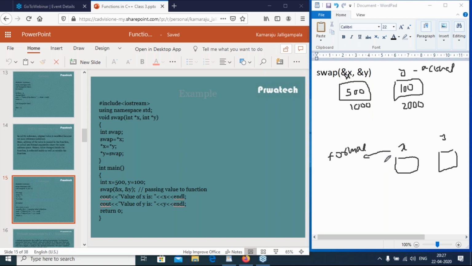What is the address? 1000. And what is the address of y? It is 2000. Clear, right? We are passing the addresses, not values. So the formal parameters have addresses only. This x is mapped to the actual parameter x and this y is mapped to the actual parameter y.